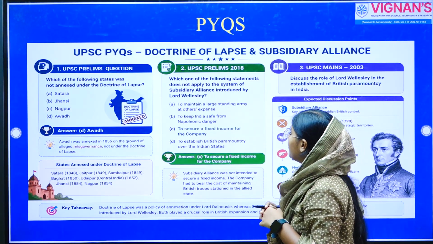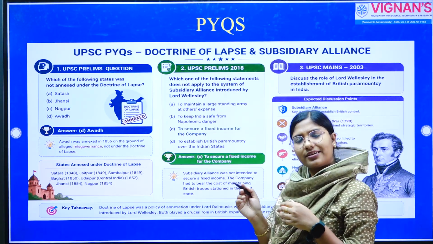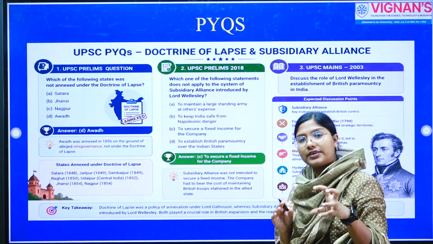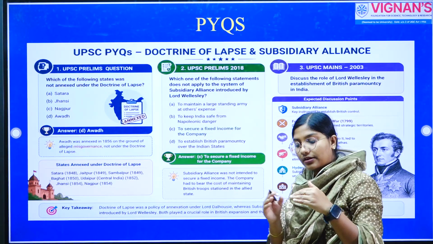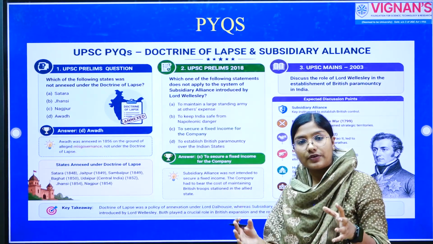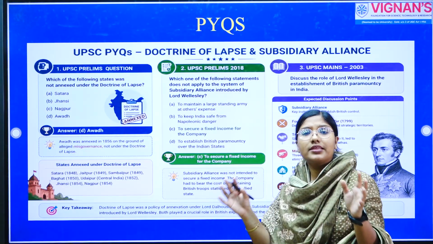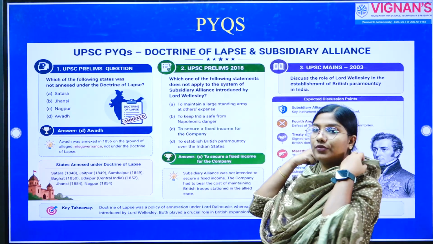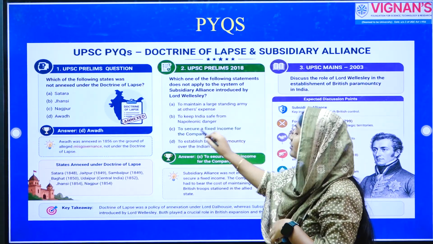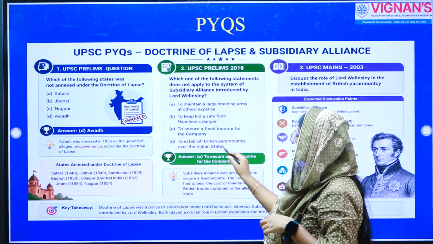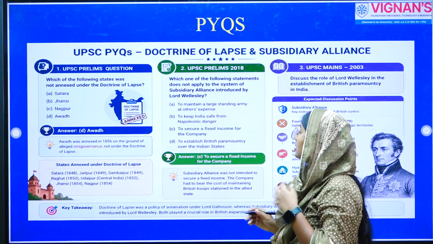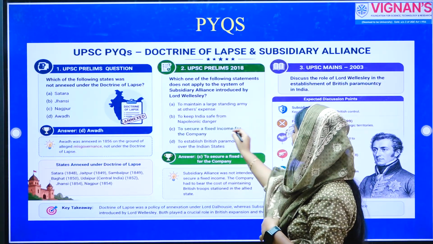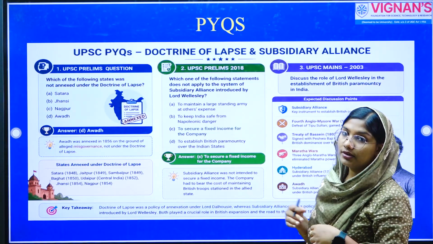Now, to secure a fixed income for the company. Do you think this is part of subsidiary alliance? They didn't have any intention to secure a fixed amount of income. The rulers are actually paying some amount for maintaining the army, but the company didn't aim to have a secure, fixed income from these Indian states. So that is actually the right answer. Analyzing the fourth option, to establish British paramountcy over Indian states, that is right. So, the third option is not right, and that is the answer.